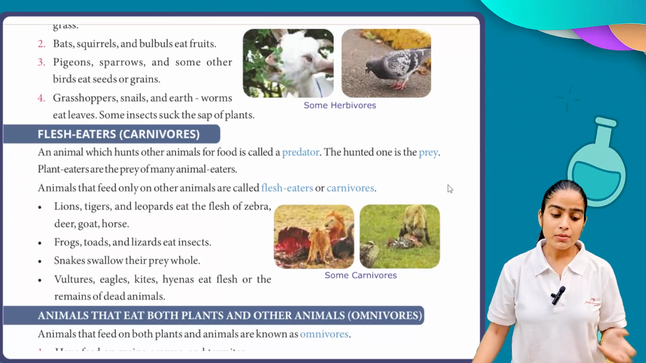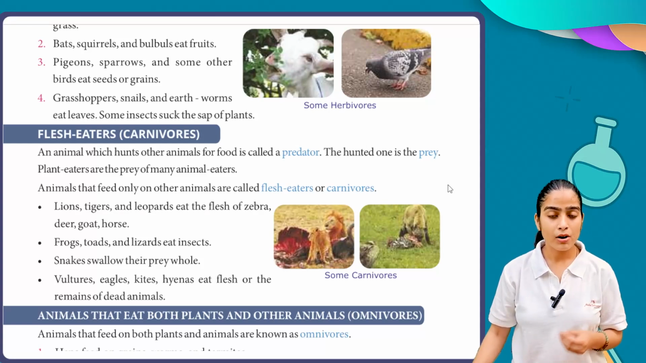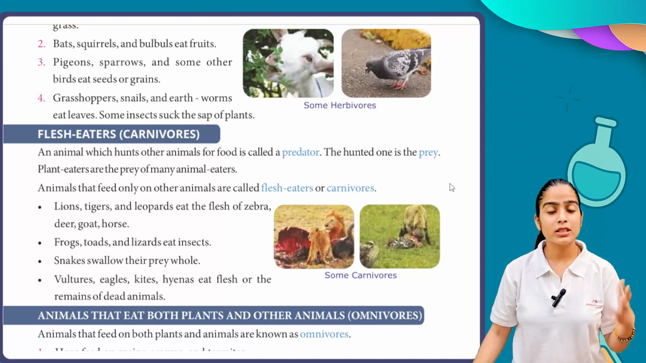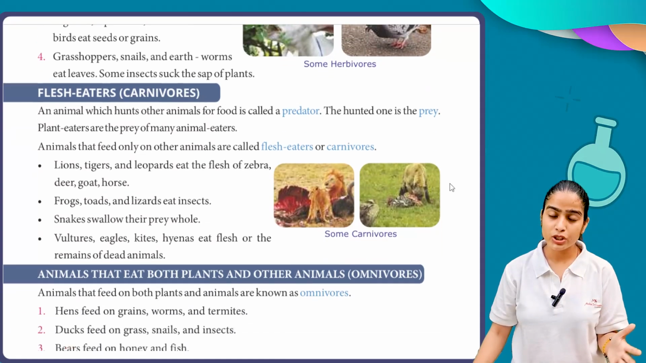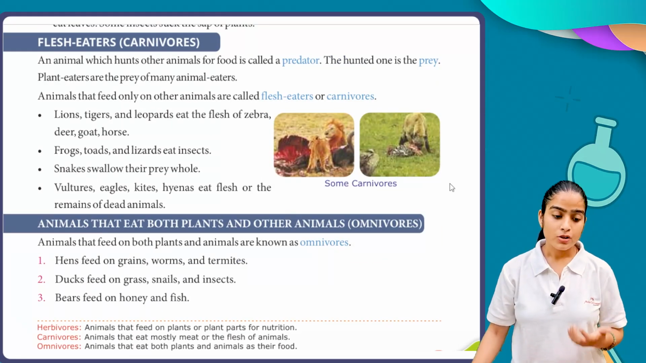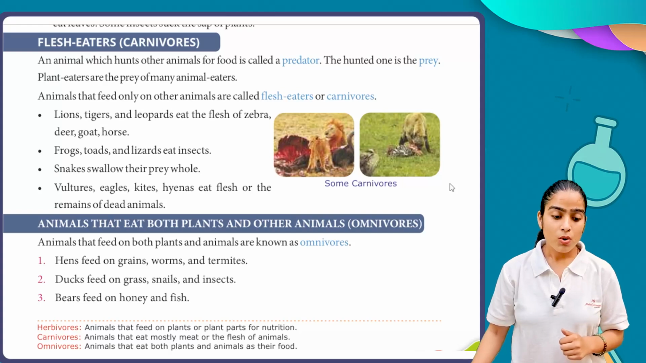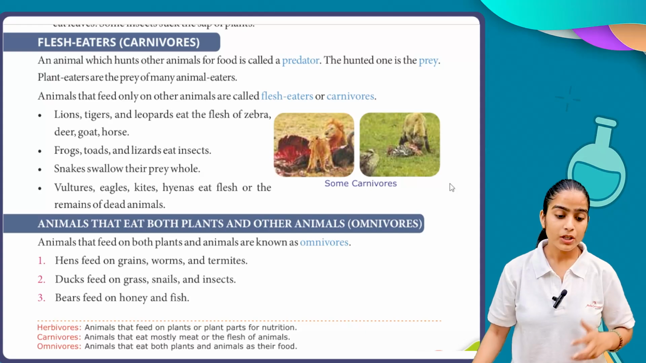Animals that feed only on other animals are called flesh eaters or carnivorous. Those animals who eat only the flesh of other animals, we call them flesh eaters or carnivorous. Lions, tigers, and leopards eat the flesh of zebra, deer, goat, horse. Frogs, toads, and lizards eat insects. Snakes swallow their prey whole. Vultures, eagles, kites, hyenas eat flesh or remains of dead animals.